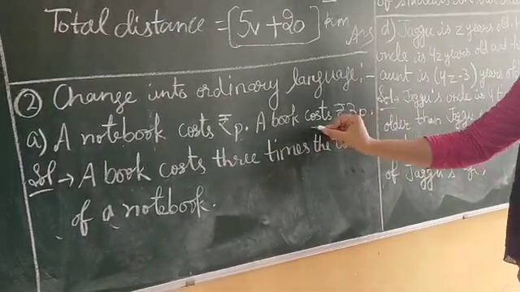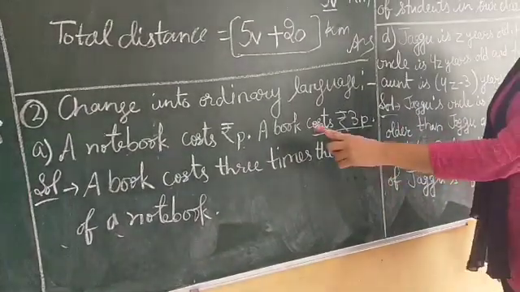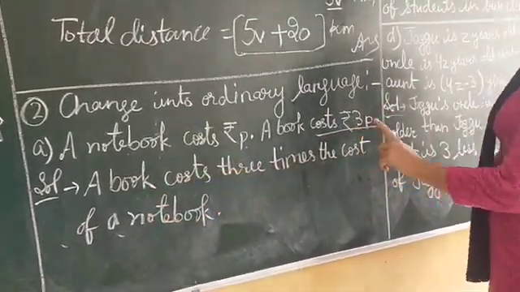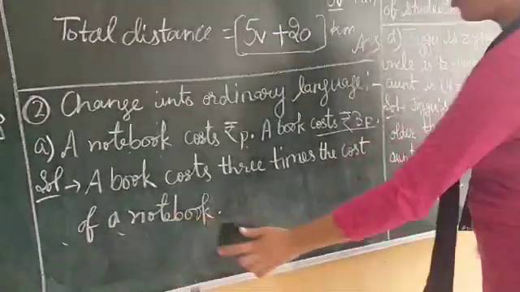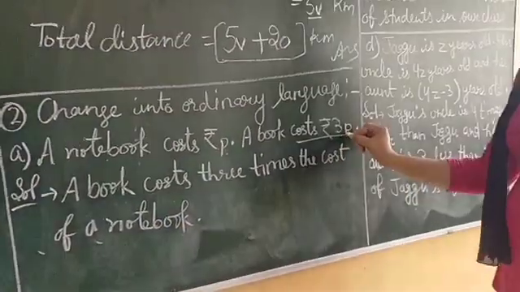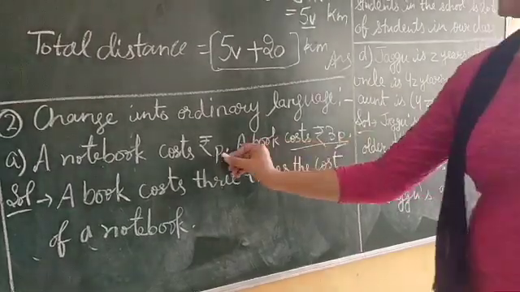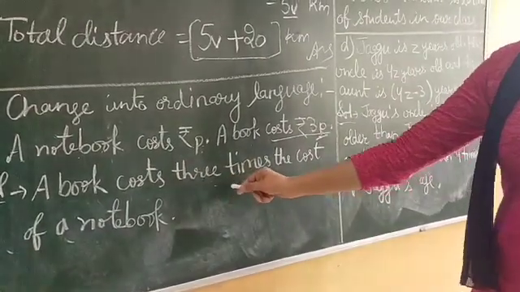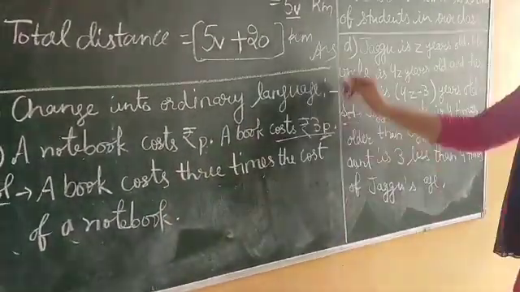So we have to show this in ordinary language. So how will we write? We will write a book costs three times the cost of a notebook. देखो, it is multiplied by p, so it means 3 times. So what is p? p is the cost of a notebook. So it means a book costs 3 times the cost of a notebook. Like this you have to write.